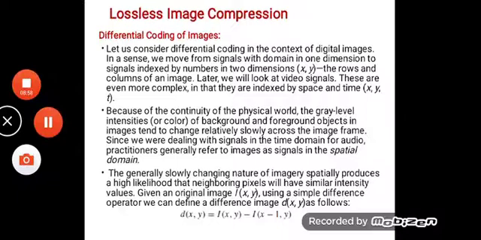If we look at video, which is again more complex, along with x and y, that is the columns as well as the rows, another dimension is added, which is nothing but time.